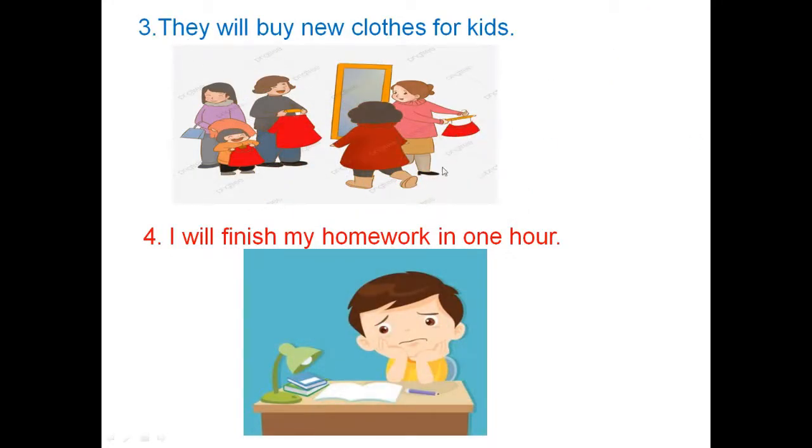You can see one more picture. Yes, they are trying different clothes from the market, from the superstore. So they are going to buy these clothes. How do we express it in our sentence? They will buy new clothes for kids. Their parents are with them and they are trying new clothes for their kids. So if they like the clothes, they will buy these new clothes for the kids.